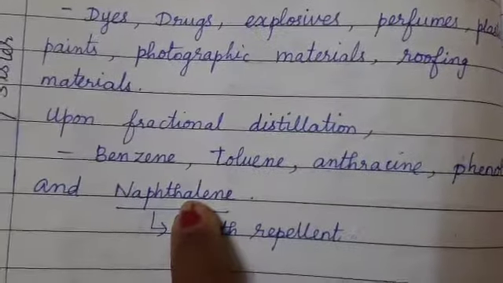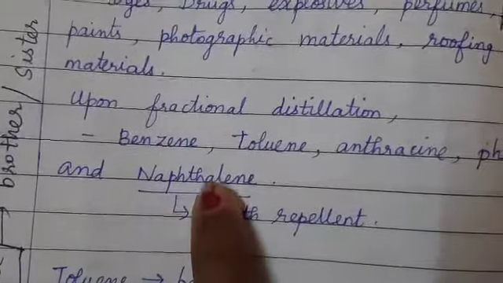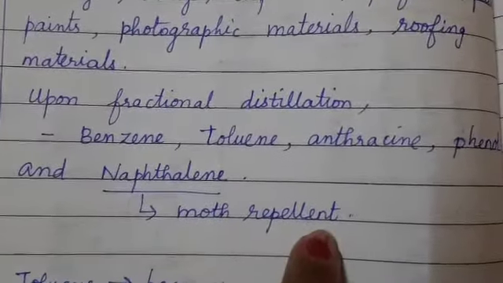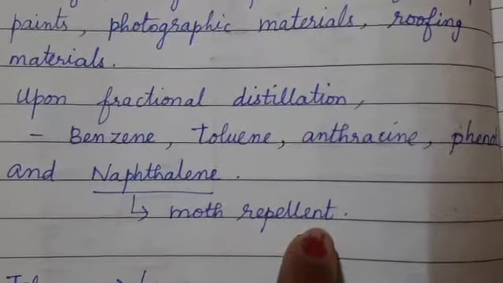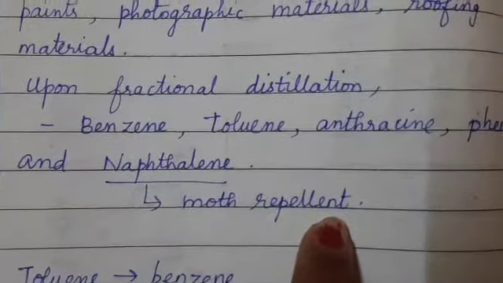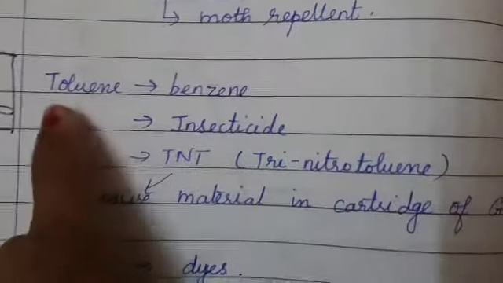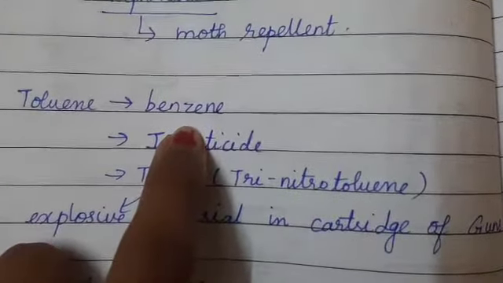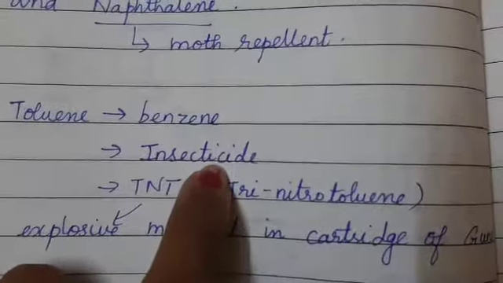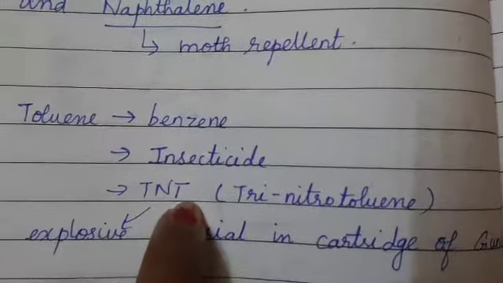In our house, we use the naphthalene balls. They are the white color balls which are used as moth repellent. Moth repellent means insect repellents. We keep it inside the dresses or inside the clothes so that it is not damaged by the insect. Naphthalene balls. Then toluene can again be used for producing benzene. It can be used as an insecticide. It can be used as TNT.